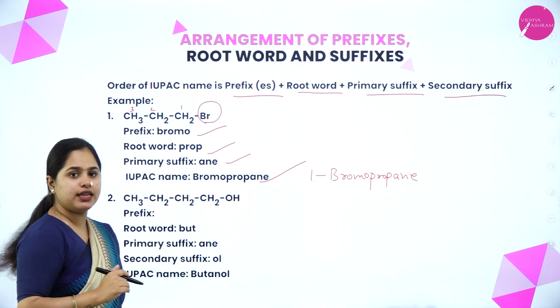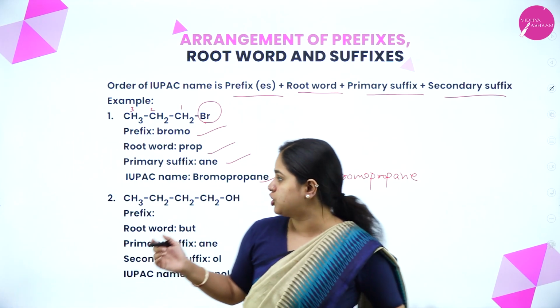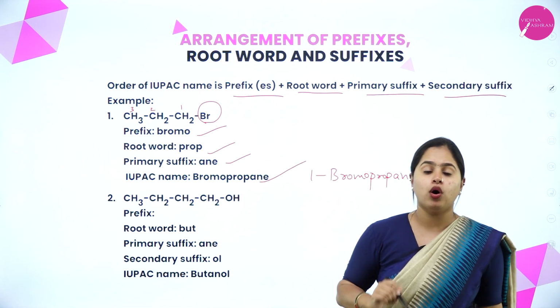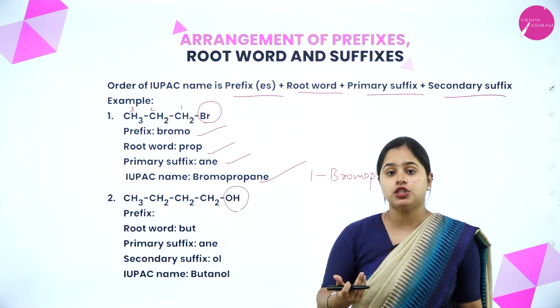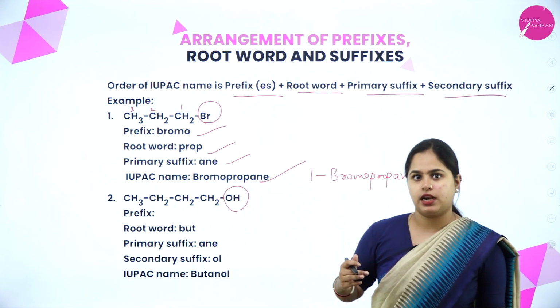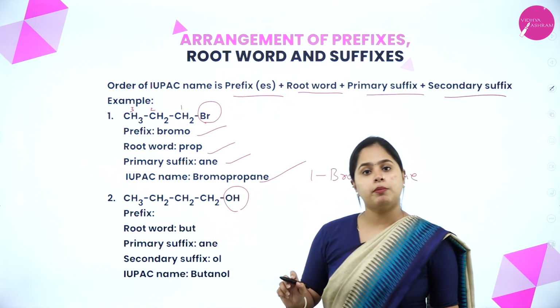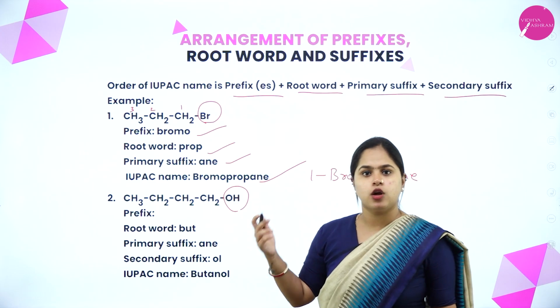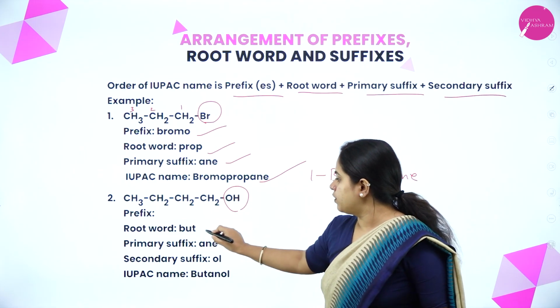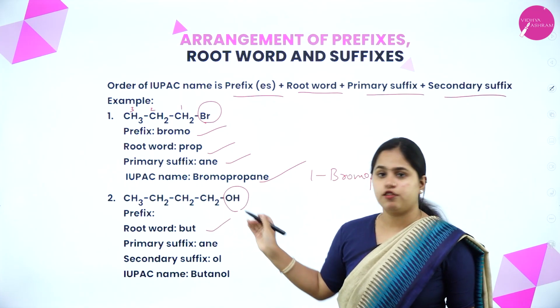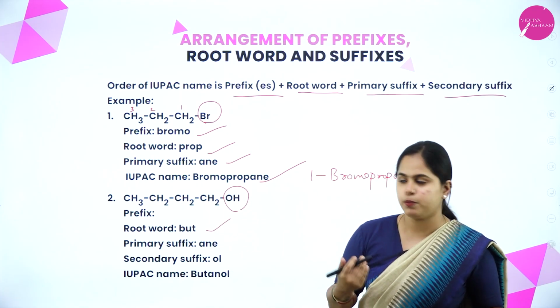The next one, let us see. CH3, CH2, CH2, CH2OH. Now there is a functional group here. Now we know that the functional group is written in the suffix. So now what will be the prefix here? Any other prefixes here? Only the functional group is there, which comes as a suffix. Now the root word will be but. Why? 1, 2, 3, 4, 4 carbon atoms. So the root word will be but.